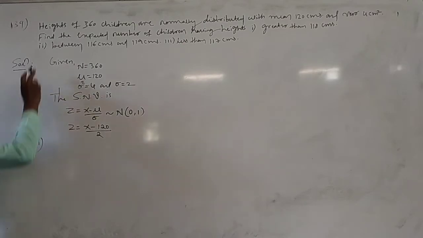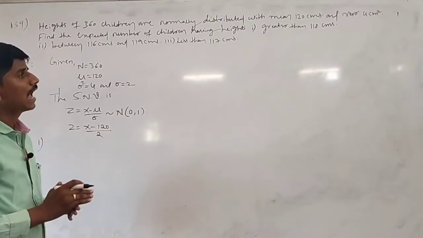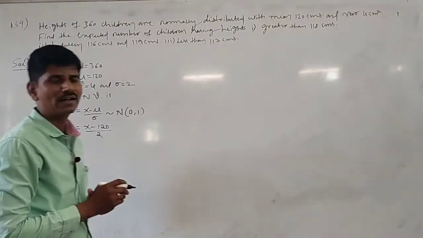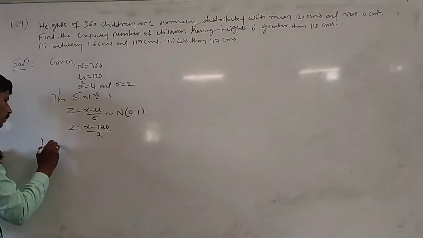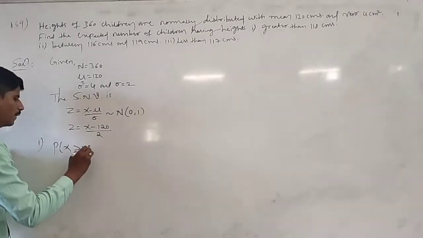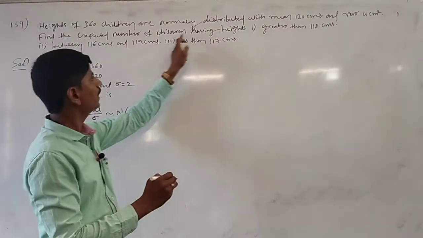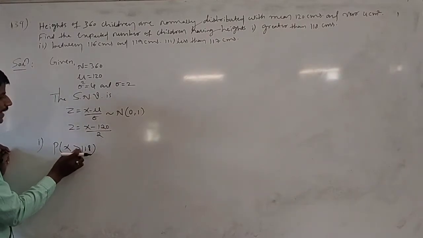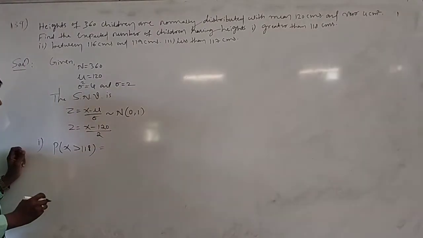The third step is you have to find the expected number of children having heights greater than 118 centimeters. Here let x denote the heights of the students. Means you have to find probability of x greater than 118. What is the first question? Find the expected number of children having heights greater than 118. Means you have to find probability of x, the height, greater than 118.